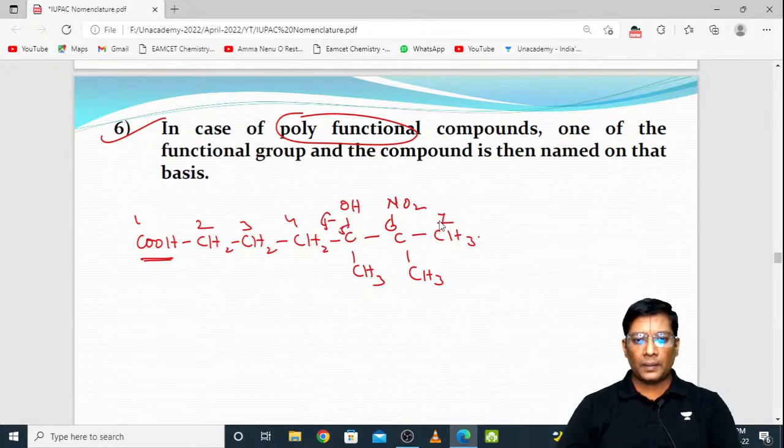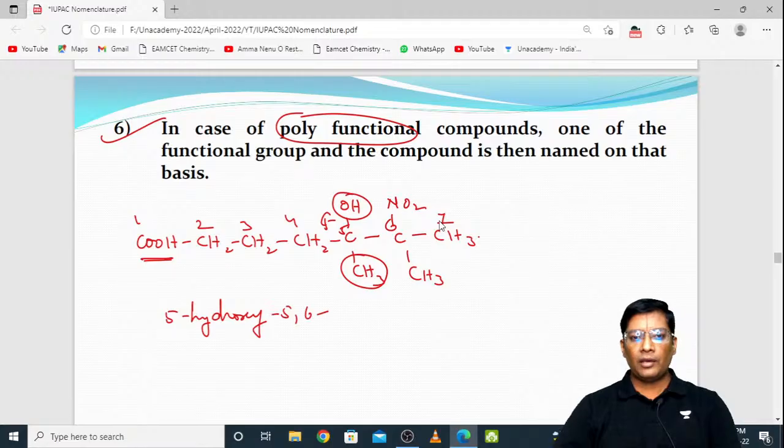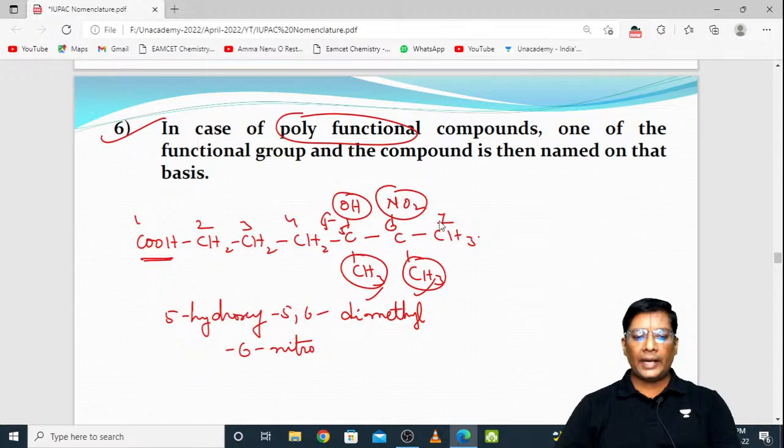5-hydroxy. On the 5th carbon there is hydroxy. On the 5th carbon there is a methyl. 5,6 methyls. How many methyls are there? 2 methyls. So 5,6-dimethyl. And on the 6th carbon there is a nitro group, 6-nitro.